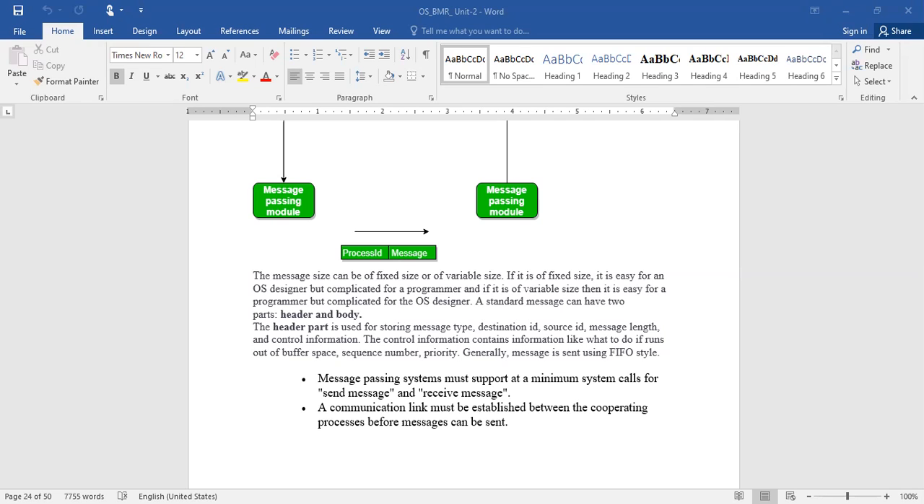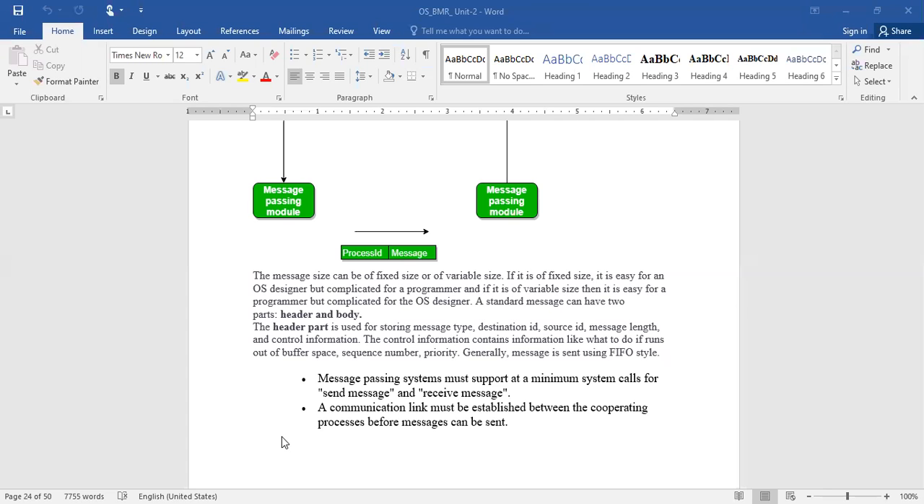So the control information part addresses all these kinds of problems, like running out of buffer space, the sequence number, because each message is assigned a number. Suppose the sequence number is not present in the message block, what should it do? And priority. How these issues are going to be addressed, that information is placed in the control information part. Right? The body contains the message itself. So every message contains these two parts.